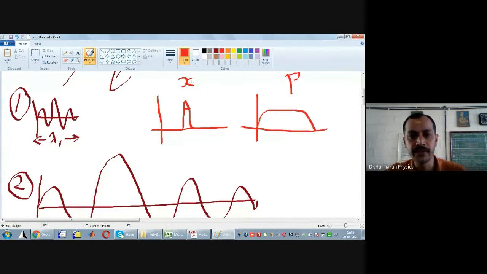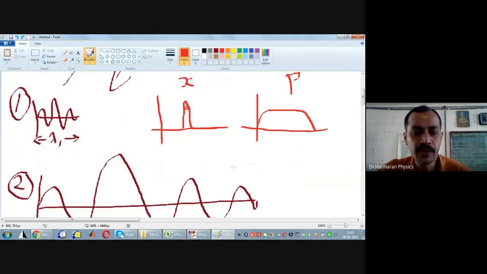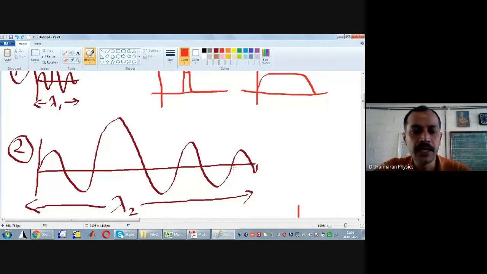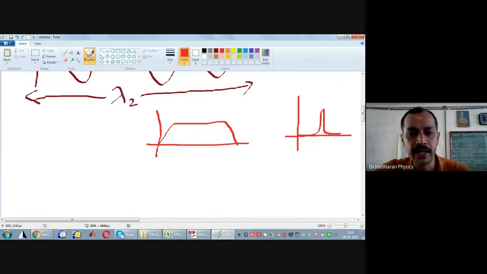Okay. Can you see here? If delta x is small, delta p is large. If delta p is small, delta x is large. Okay. This much is clear. This we call it as what? Heisenberg's uncertainty principle. So in the first case, it is easy for us to locate the particle, and in the second case, it is harder for us to locate the particle.